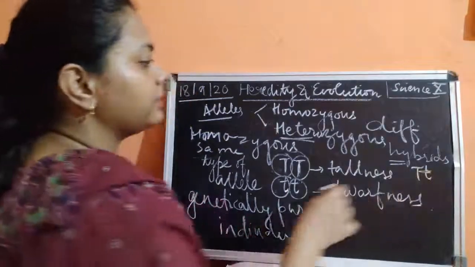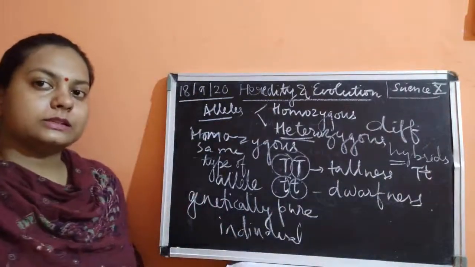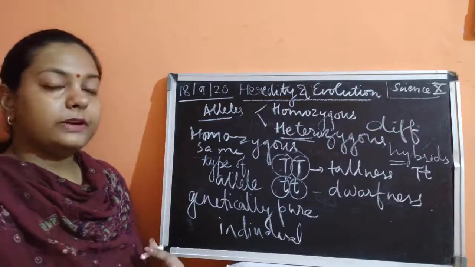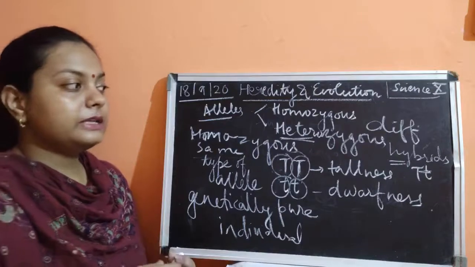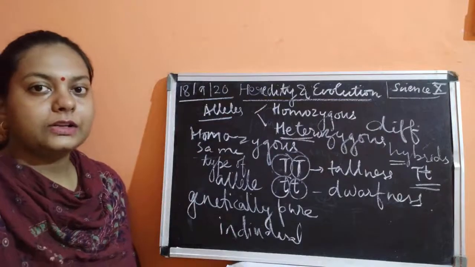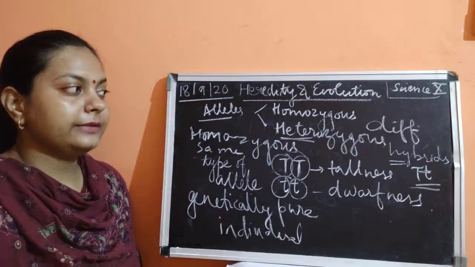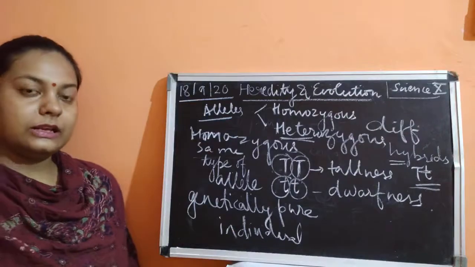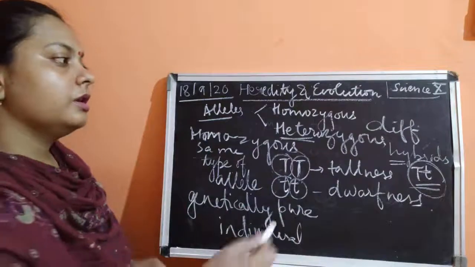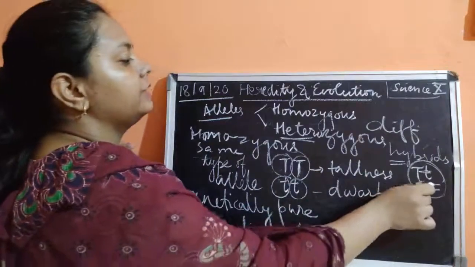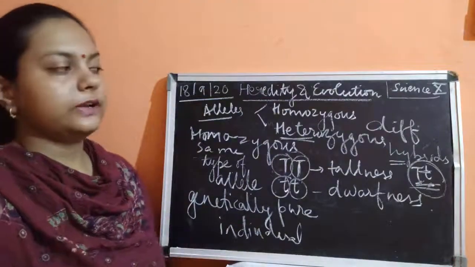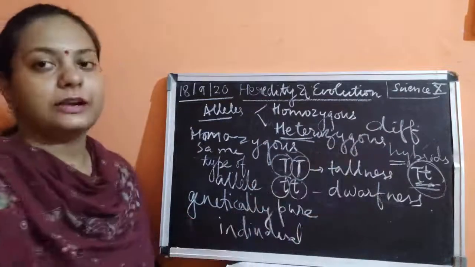Here what would happen? The plant would contain the height, but what it will be known as, I'll tell you later. This one is the heterozygous allele. A heterozygous allele is an allele where the hybrids are produced, and again it lives in pair. It is in pair, but one would be in capital letter and another would be written in small letter. One capital, one small letter. Whenever we write this, we are expressing a heterozygous allele.